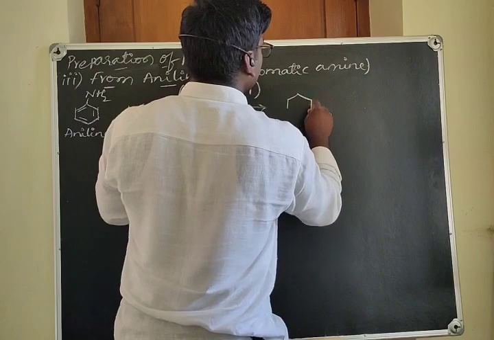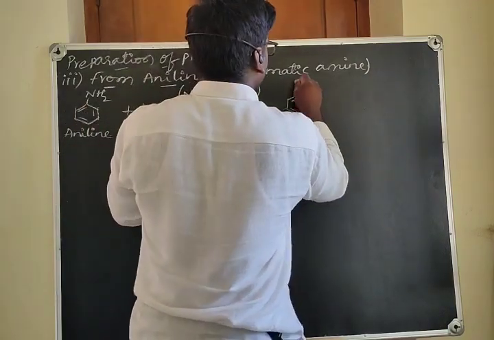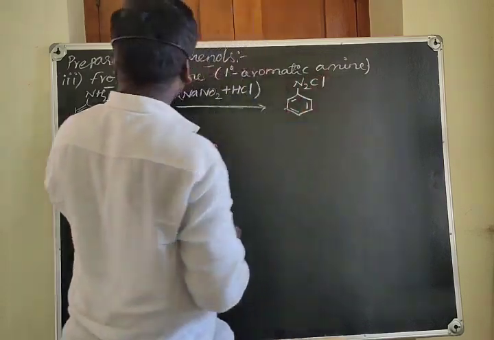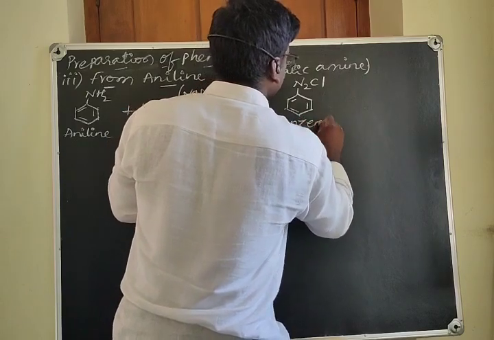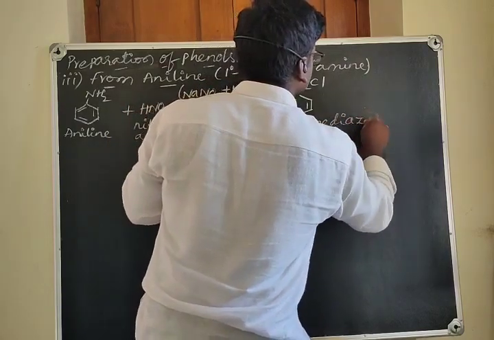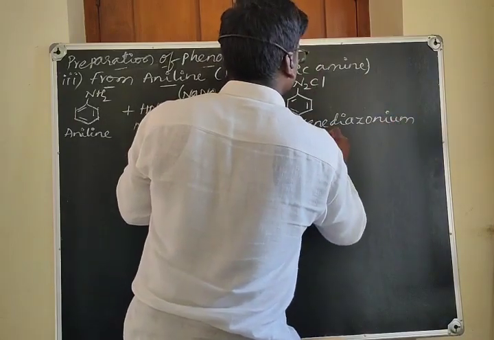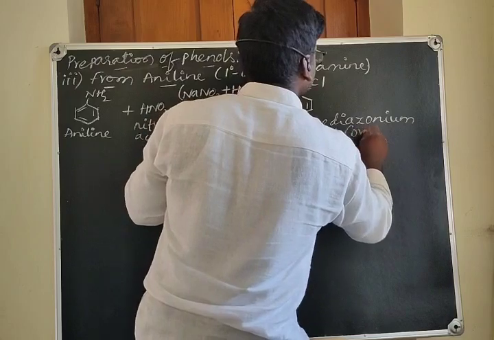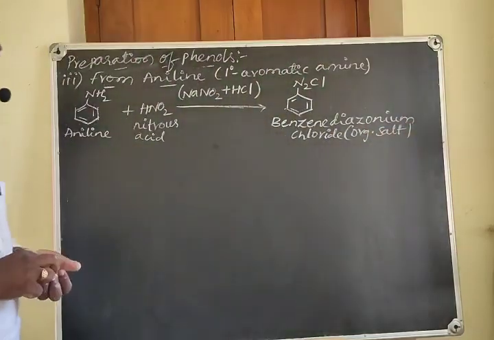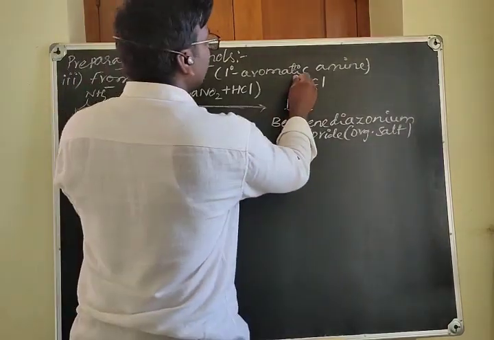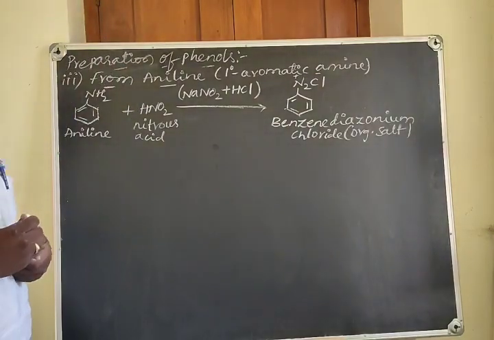It is very important in organic compounds. That is benzene diazonium chloride. It is an organic salt. Here the N2 carries the positive charge and Cl carries the negative charge, which is why it is a salt.